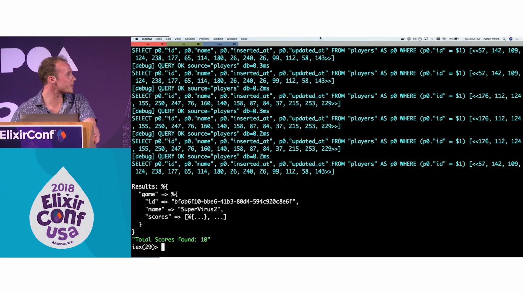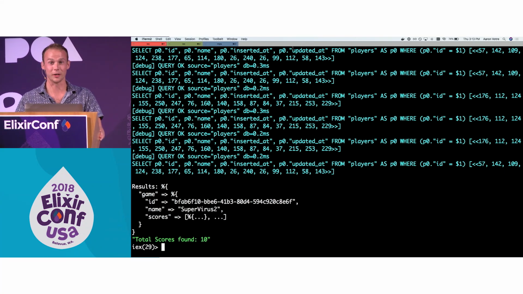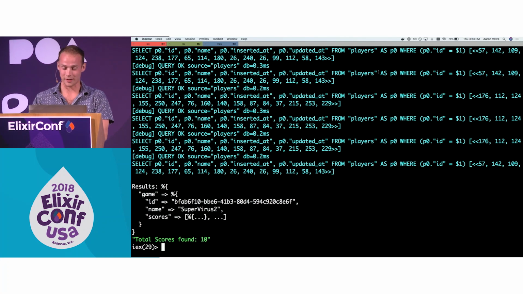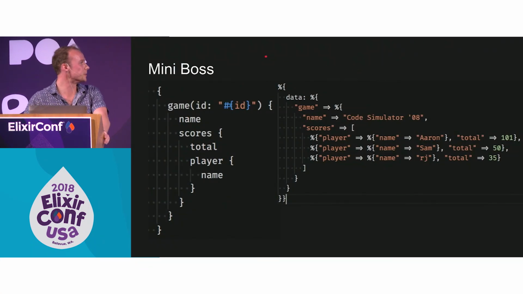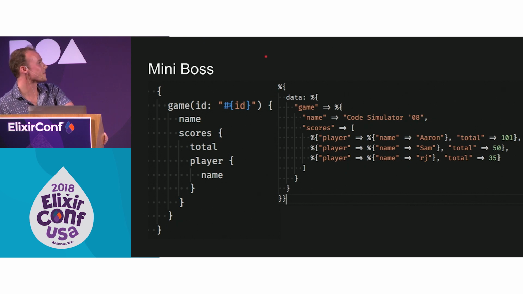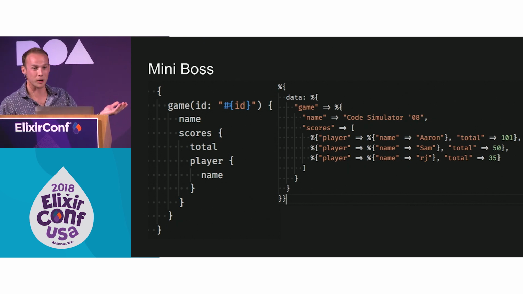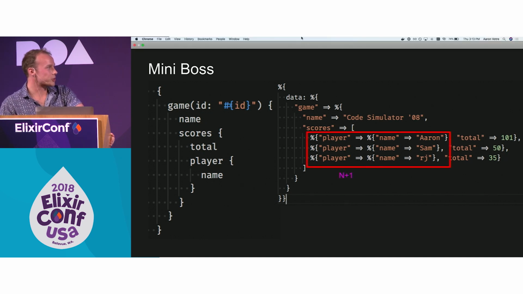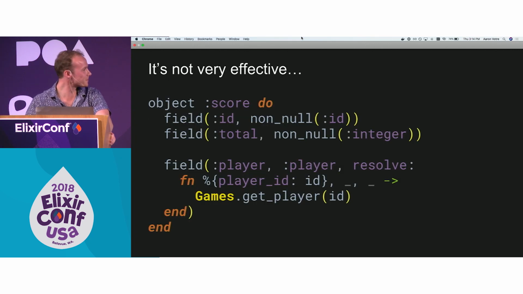So looking at all of this blue, I can't see my cursor over there, but I bet there's a bunch of lines that say from the players table. And you will just have to take my word on that. So what happened? There is the word player in here, so that's probably where the problem is. And we got to the players from the scores, so that narrows it down some more. And it's interesting, this looks a lot like an n+1, but I definitely didn't write one. So we'll investigate that just a little bit more.